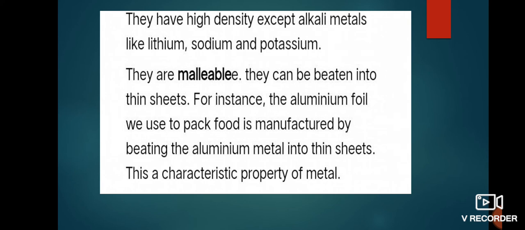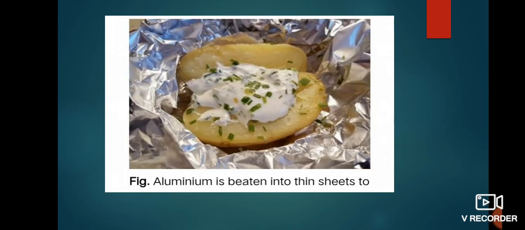Next physical property of metal is they have high density. Means metals have high density except alkali metals like lithium, sodium and potassium, which show low density. Next property is metals are malleable. Means they can be beaten into thin sheets. This property is called malleability. For instance, the aluminium foil we use to pack food is manufactured by beating aluminium metal into a thin sheet. This is a characteristic property of a metal. Look at this figure. Aluminium is beaten into a thin sheet.